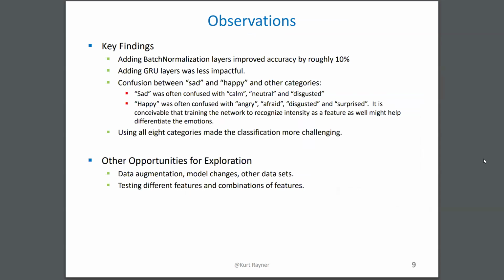Some of the key findings: adding batch normalization layers improved accuracy by about 10%. Adding GRUs was less impactful. There may be other reasons for that. The authors of the article actually used that as well. Confusion between sad and happy and other categories was a problem, and using all 8 categories may have made the classification more challenging. The authors referred to used 4 and got 98% accuracy, along with some other changes.